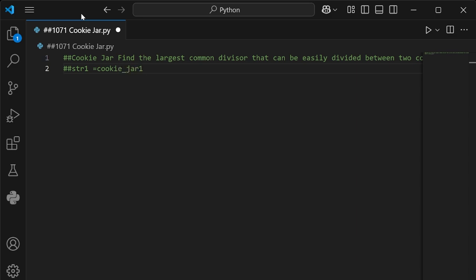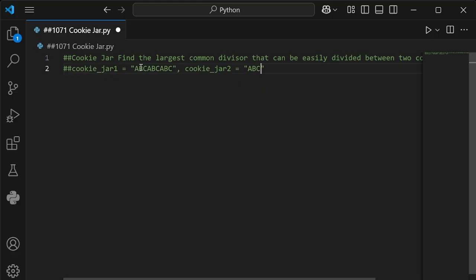Cookie jar 1 equals ABC, ABC, ABC. And then string 2, or cookie jar 2, will equal, and then we have to put it in quotes because it's a string, ABC. So cookie jar 2 only has 3 cookies, but cookie jar 1 has 9 cookies.